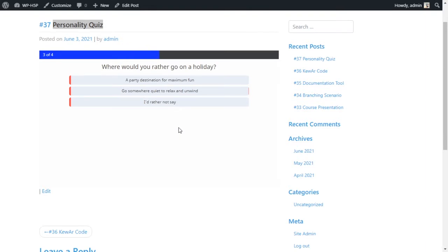Where would you rather go on a holiday? Party destination for maximum fun? Go somewhere quiet to relax and unwind? Or you'd rather not say? I'd rather not say. What kind of video games do you like to play? Multiplayer games with friends, one-player games, or you'd rather not say? For me, I like one-player games.